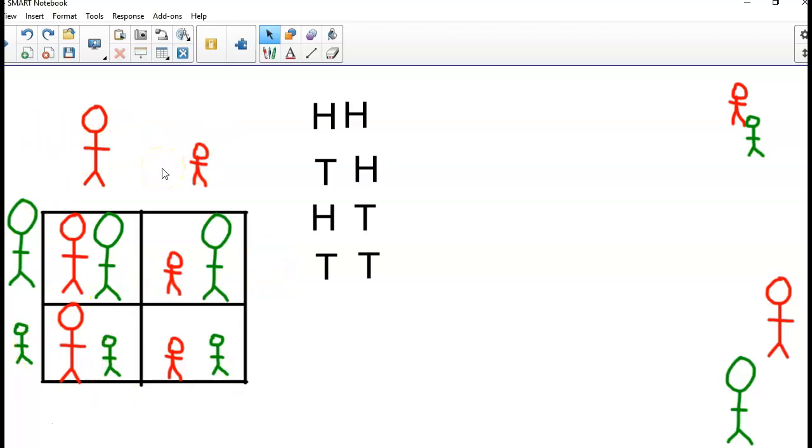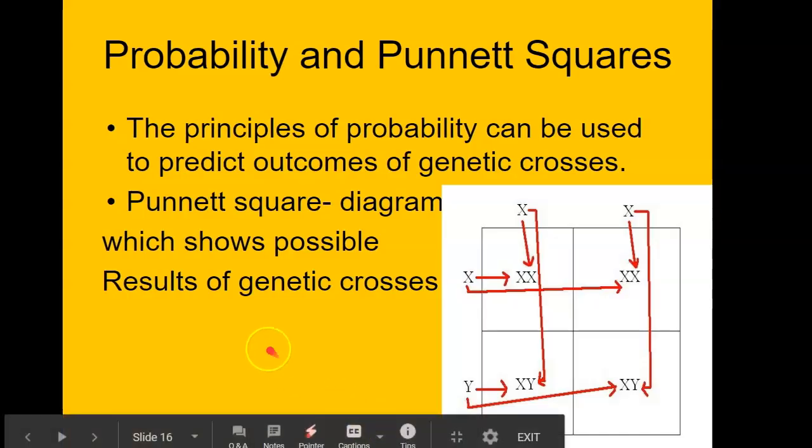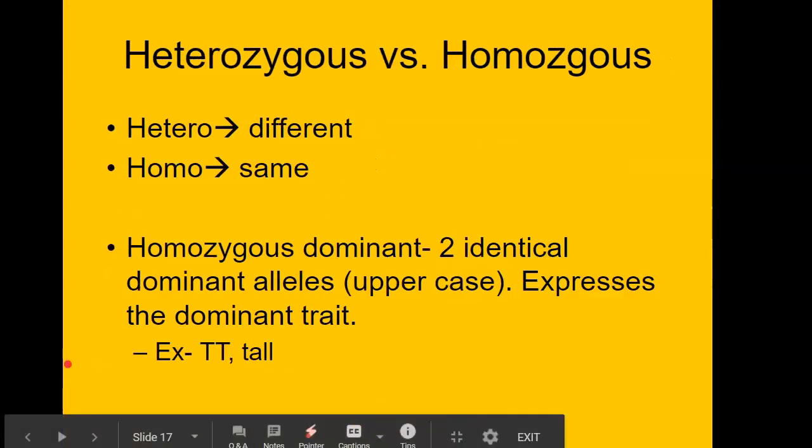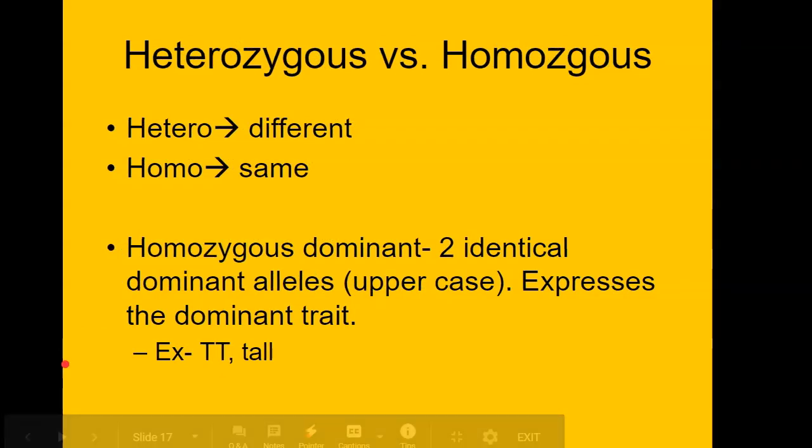So we're going to use that idea, we're going to go through some examples, but I just wanted to explain to you why we use this idea. Okay, so let's jump back into the notes, and then if you guys have any questions, you can email me. Okay, a couple more terms, and then we're going to finish up for today.